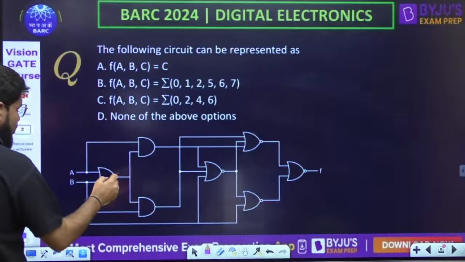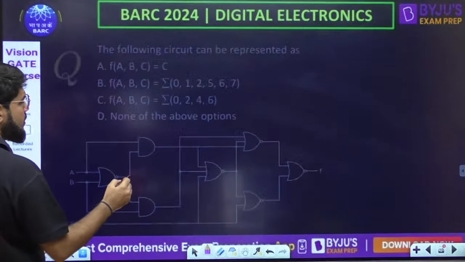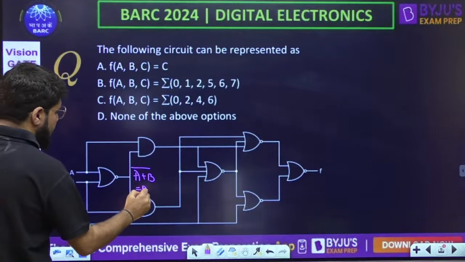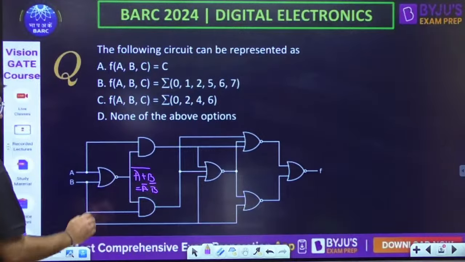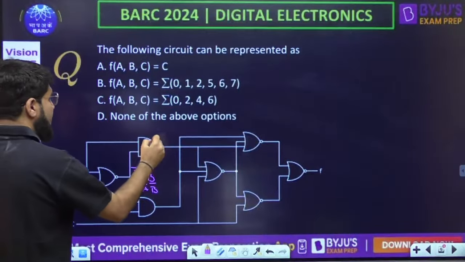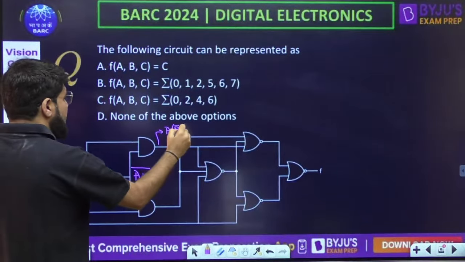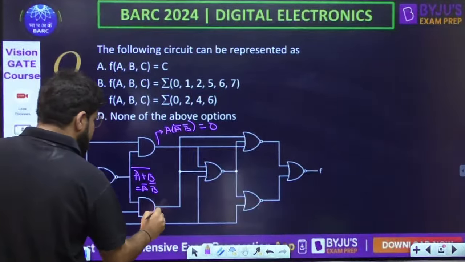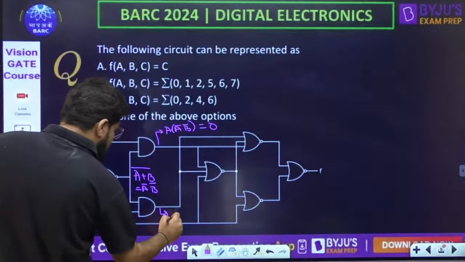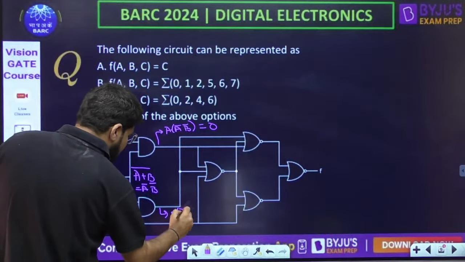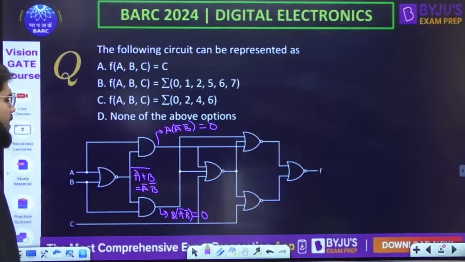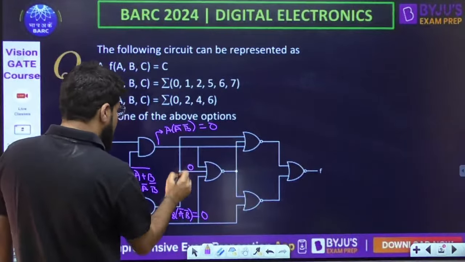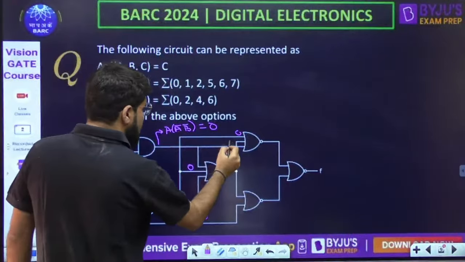So this is A, B. This is the NOR gate. This produces the output (A plus B) whole bar, equal to A bar B bar. Correct, the NOR gate output. Now this is going to be multiplied by A. So what do you get here? A multiplied by the output of this gate, which is A bar B bar. So A into A bar comes together 0. Similarly here, the other input is B, to be multiplied by A bar B bar. So this is also 0. So there are some inputs that are becoming 0. This becomes 0, and this also gets 0.